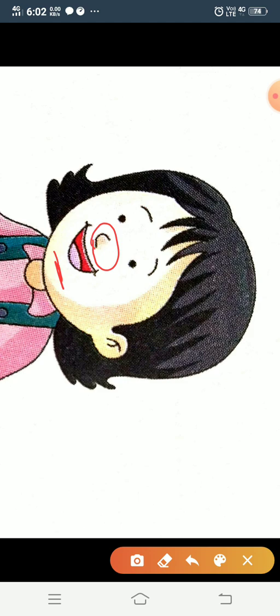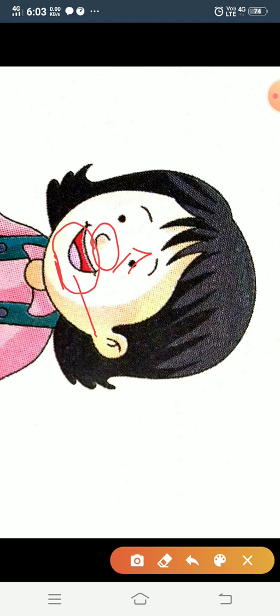So in this picture, the mouth is on the lower position, right? It is on the downside position. That is why the position of the mouth is below. The position of the eyes is above the nose.